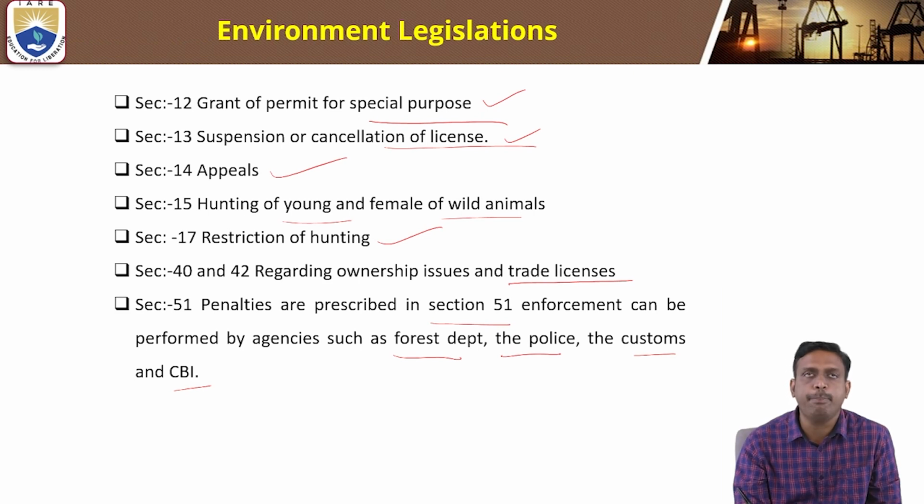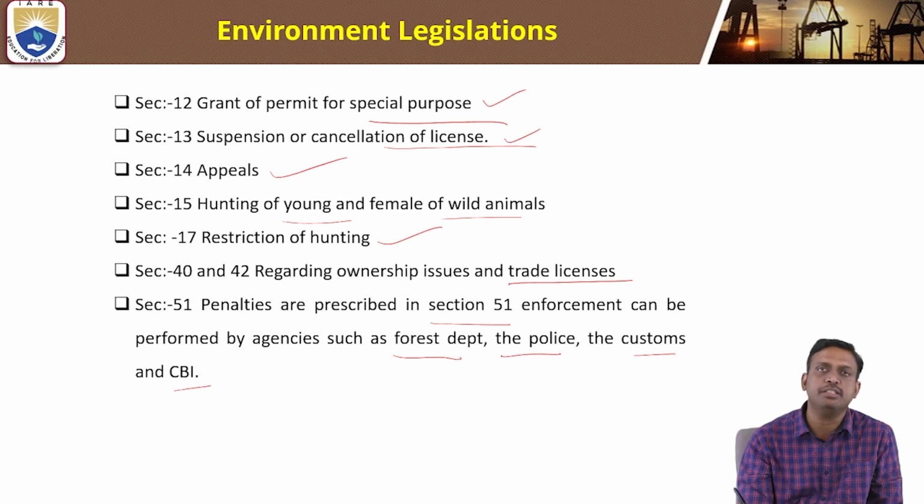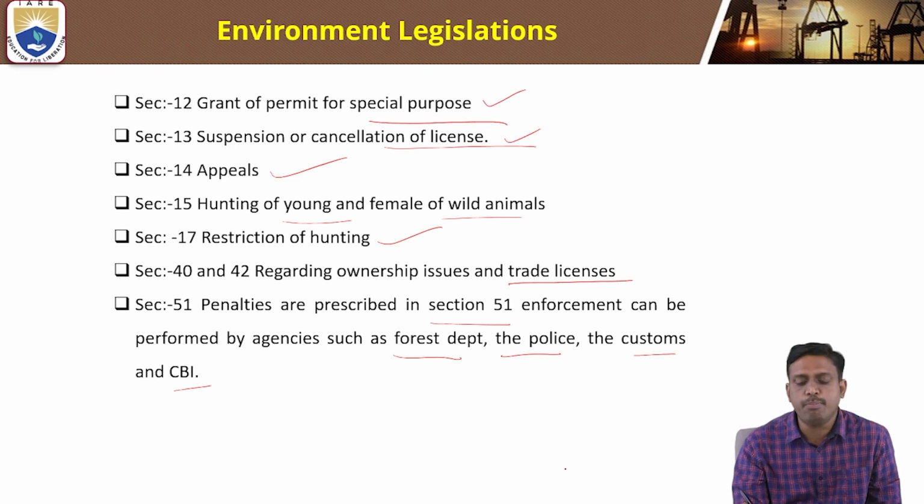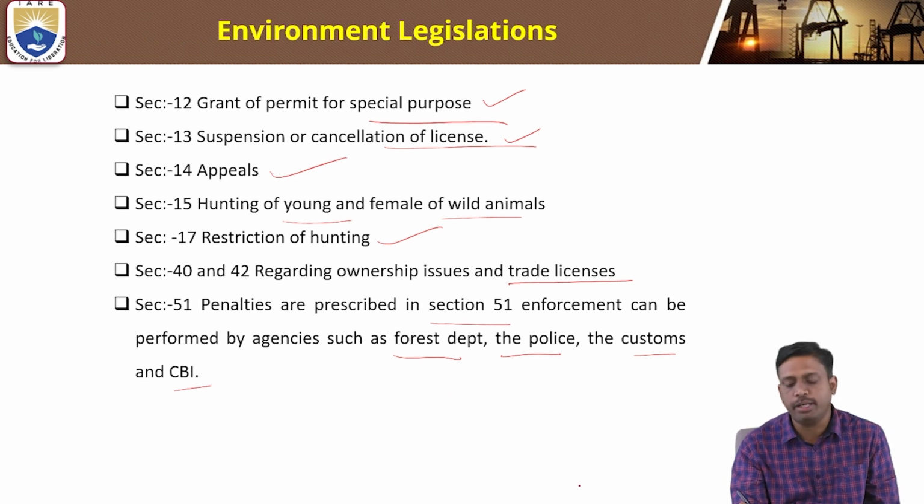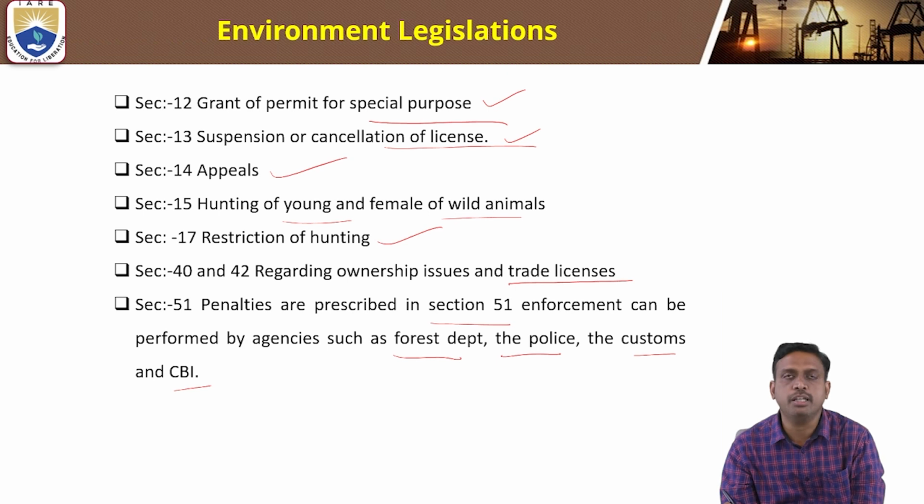Section 14 is appeals given for the so and so purpose, and the hunting of young and female of wild animals. Section 17 is a restriction of hunting. Sections 40 and 42 regard the ownership issues and the trade licenses. Penalties are prescribed in Section 51. Enforcement can be performed by agencies such as the Forest Department, Police Department, Customs, and the CBI.